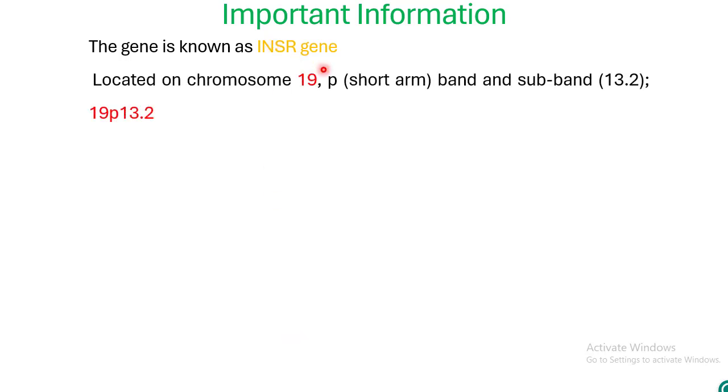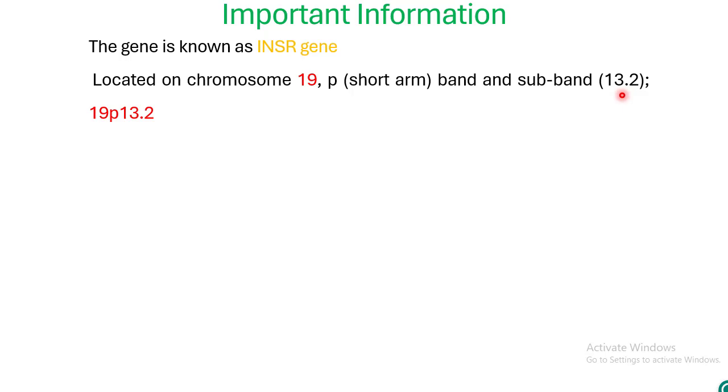Now let me give you some important information about the insulin receptor. The gene that is responsible for the formation of the insulin receptor is known as the insulin receptor gene. The insulin receptor gene is located on the short arm of chromosome number 19, at band and subband position 13.2.